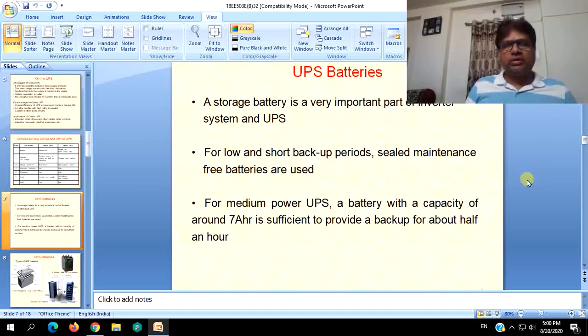Normally for a normal desktop computer, we will be finding UPS from 350 VA, or 650 VA, 800 VA, 1.1 kVA, 1.2 kVA, 1.5 kVA, 2 kVA, likewise.